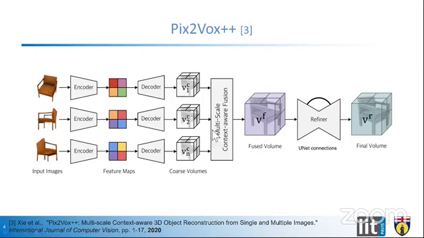These are combined together based on their score maps. However, after having this fused volume, we use U-Net connection to refine it in order to get the final volumetric 3D reconstruction. This is a recent work which is published in International Journal of Computer Vision in 2020.